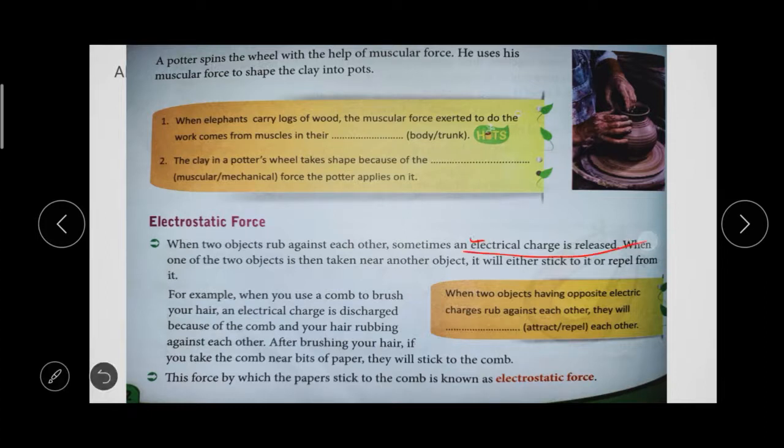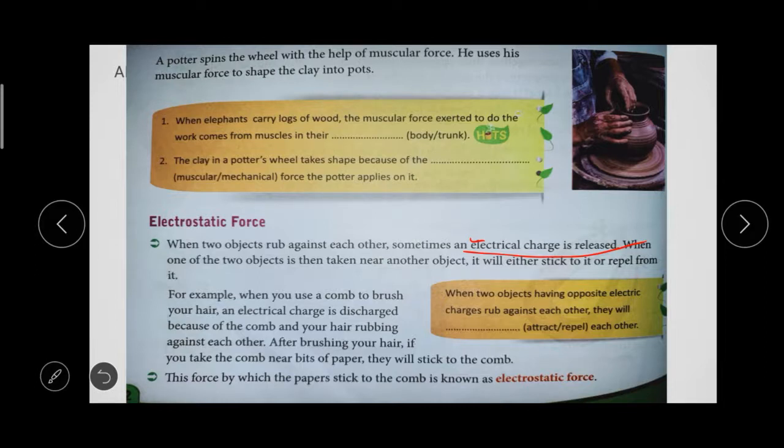You can try it: rub some oil in your hair, take a scale and rub the scale in your hair. After rubbing, take a small piece of paper and bring the scale near the paper. The paper will stick to the scale. It is due to the electrostatic force.